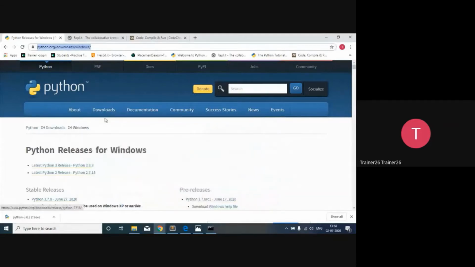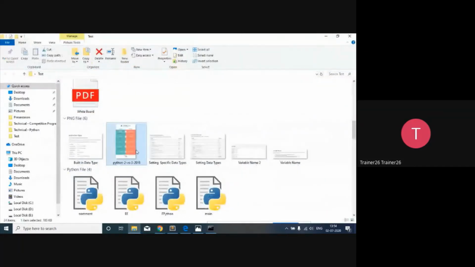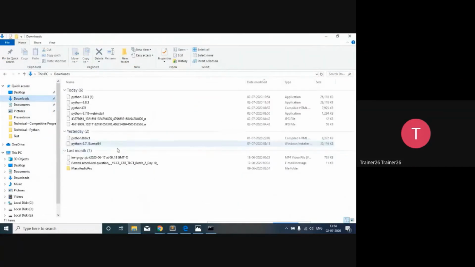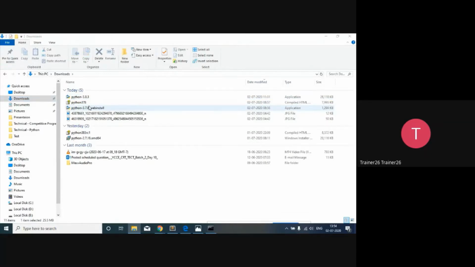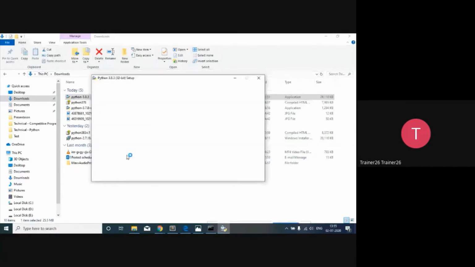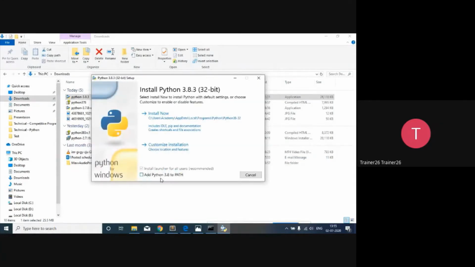After that, you have to set up that particular IDE. So let's start with that process. In Downloads, I have two interpreters with me. The first is Python 3.8.3, and the other interpreter I'm using is Python 2.7.18. I have already installed it, but I'm going to show you how to install it. You just double click on it, and once you double click, here one fundamental thing is there: Add Python 3.8 to PATH.